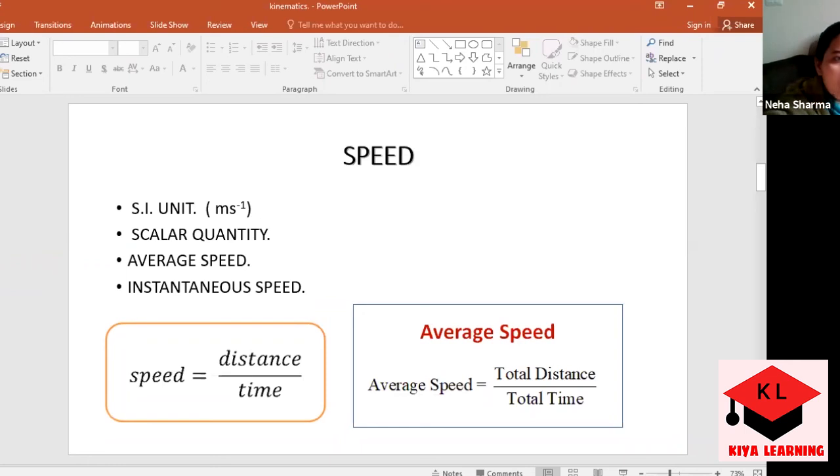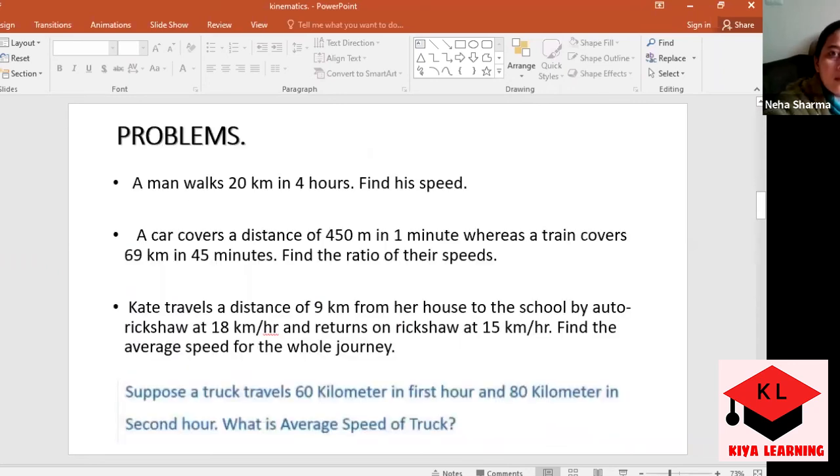We have numerical problems related to it. Let's go through that. Yes, Nitya, it is there on your screen. 4 questions are there. I know that the first question is the easier one. You just have to divide it. So leave it. We will start with the second one. A car covers a distance of 450 meters in 1 minute, whereas a train covers 69 kilometers in 45 minutes. Find the ratio of their speed. Just tell me what you are going to do.